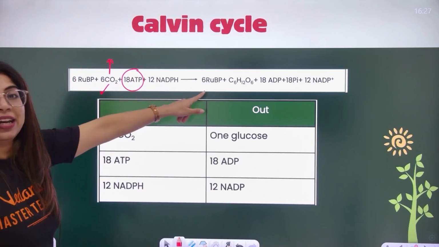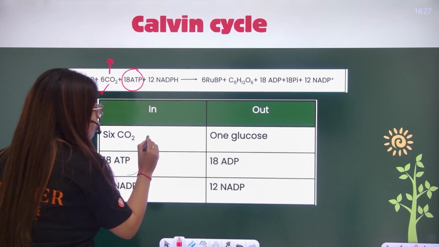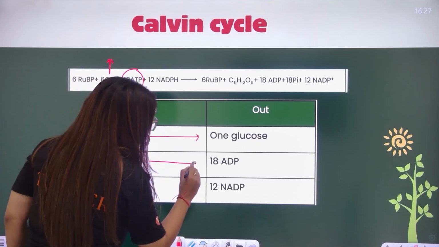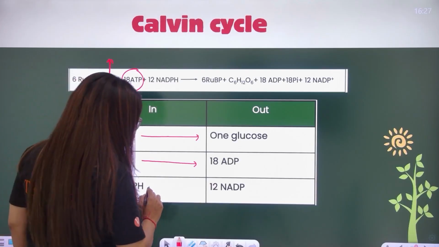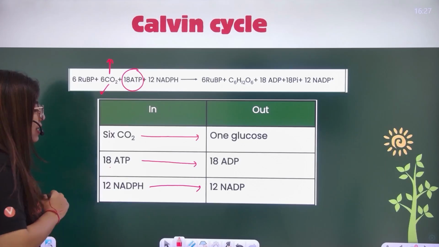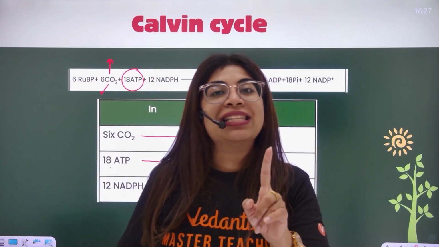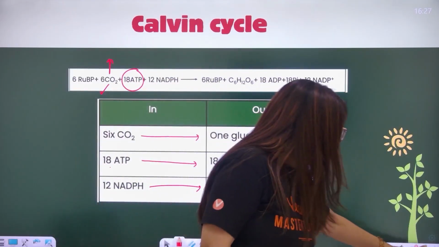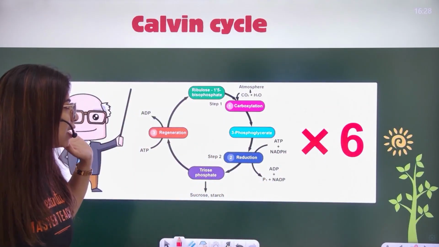RuBP is regenerated, hence it is present here also and here also. So 6 CO2 went in so that I got 1 glucose. I used 18 ATPs, coming out as 18 ADPs. I used 12 NADPH, getting 12 NADP out of it. In these 18 ATP, 12 are used in the reduction step, while 1 ATP each is used in the regeneration step. There's nothing else to the Calvin cycle than this.